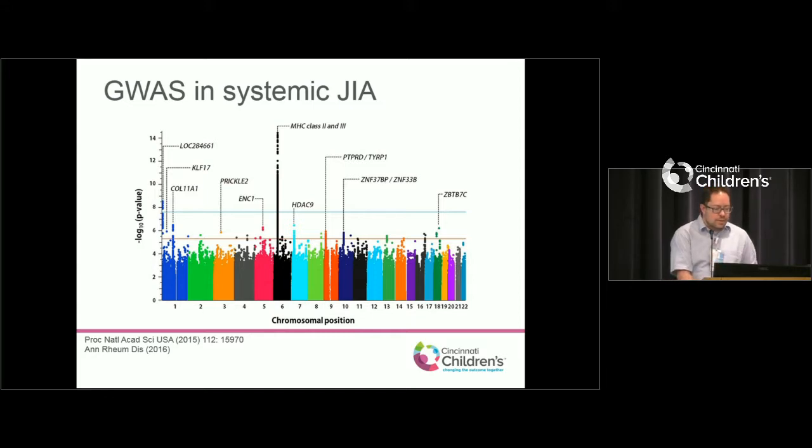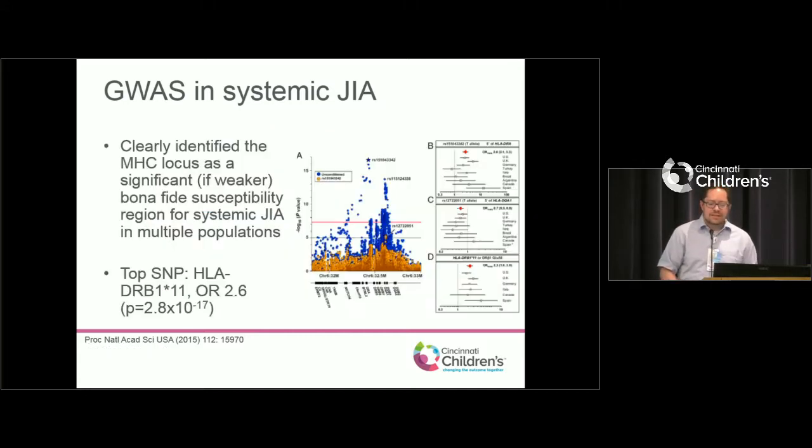But interestingly, what they did find was the tallest one was in the same MHC region, which is interesting because the dogma was that the T cells and those parts of the immune system don't really play a role in systemic JIA. It's all this innate immunity. And this suggests maybe that's not the case. This is much weaker of an association than they saw with regular JIA, but it's definitely real.